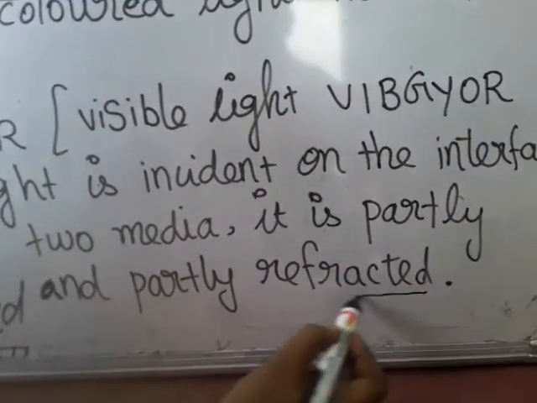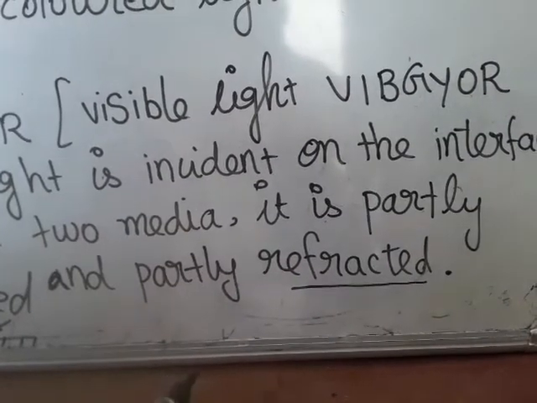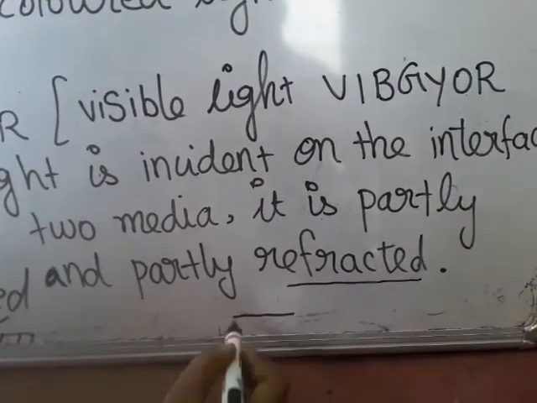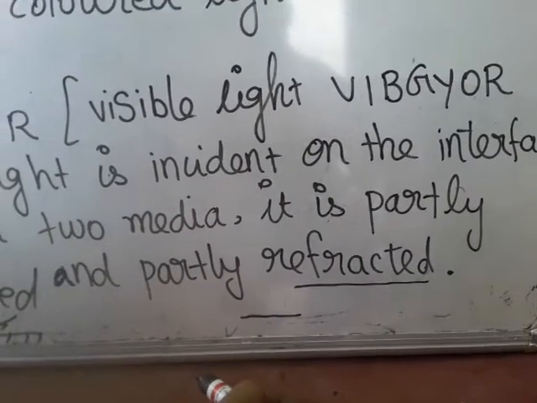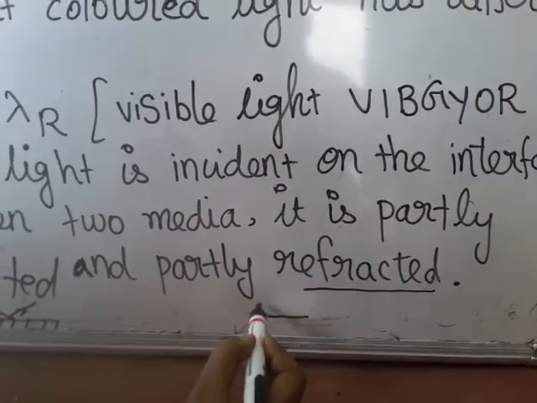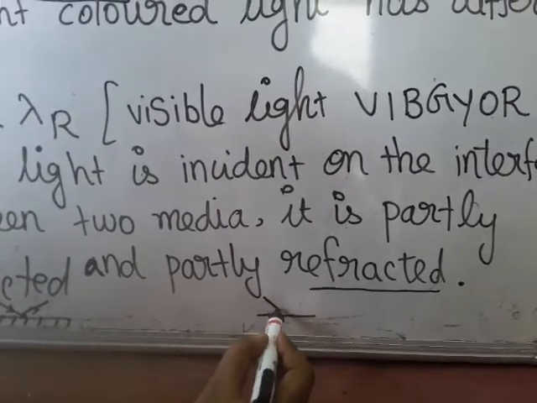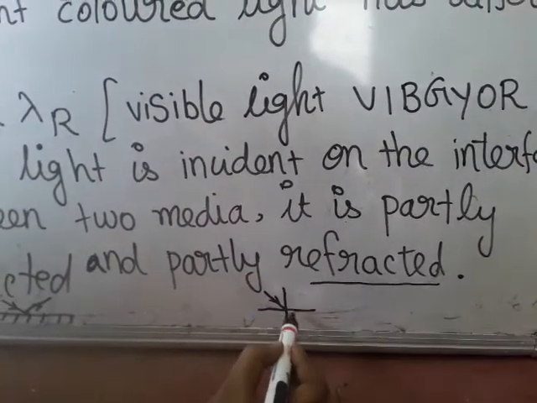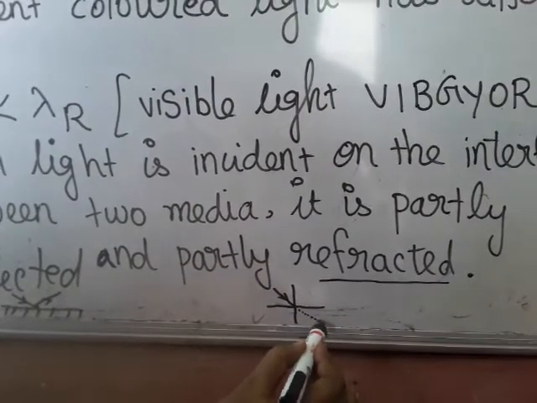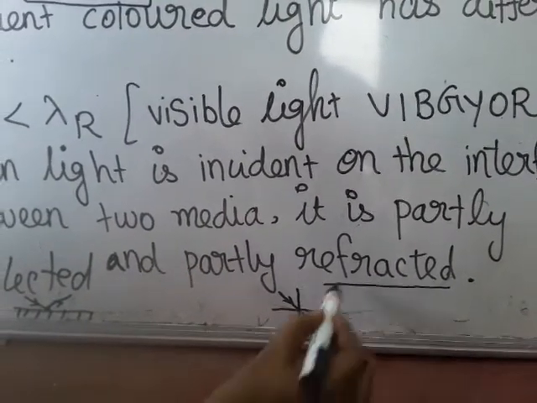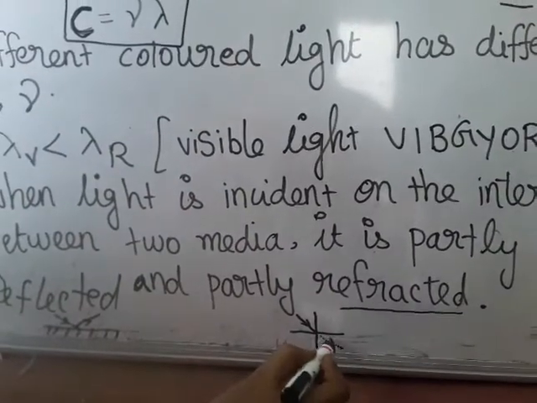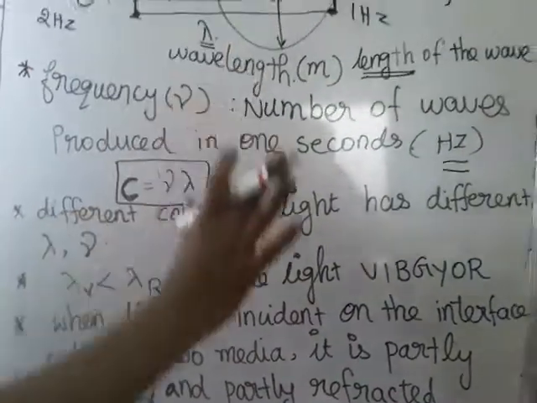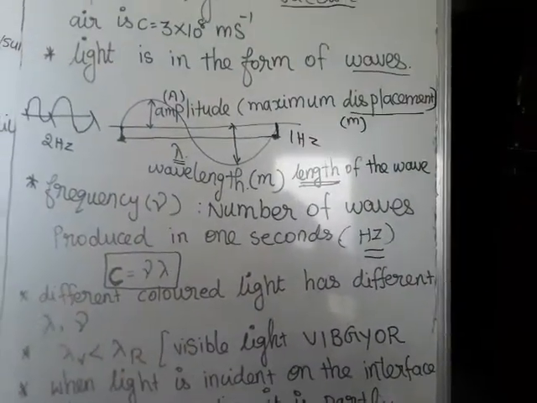For refraction, the objects we use are a lens or any transparent medium. When the light hits the surface, the light part will be deviated away from the normal. That is called refracted. So students, those are all the important points given in our textbook.